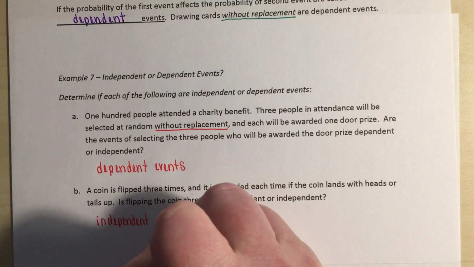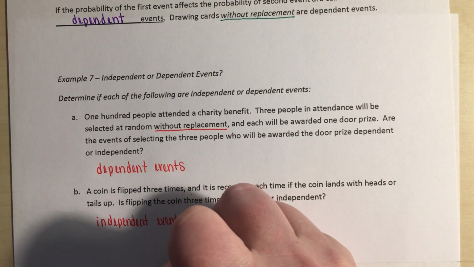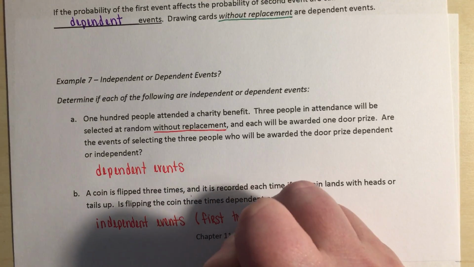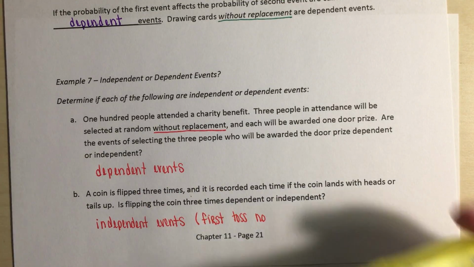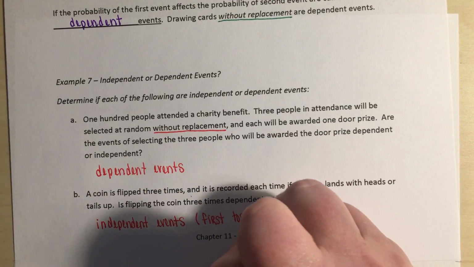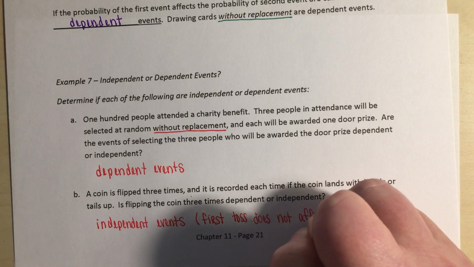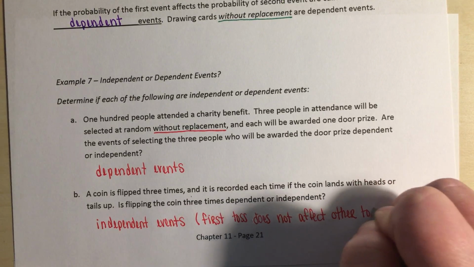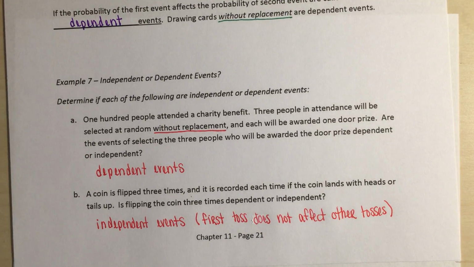Right, we're told up above that flipping coins are independent events, but that is because the first toss does not affect other tosses. So the probability of our first event does not affect our other events.